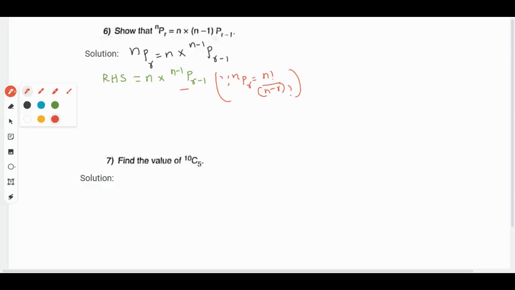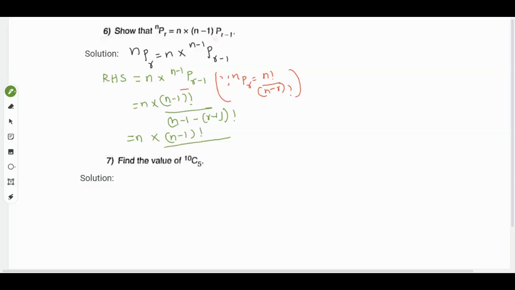So we get n into (n-1) factorial divided by (n-1)-(r-1) factorial.